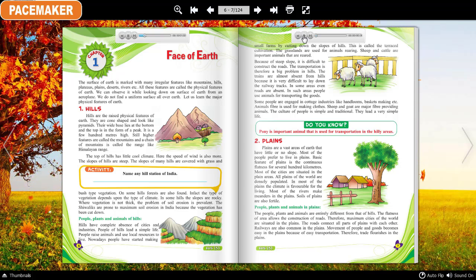We can observe it while looking down on the surface of Earth from an aeroplane. We do not find a uniform surface all over Earth. Let us learn the major physical features of Earth.